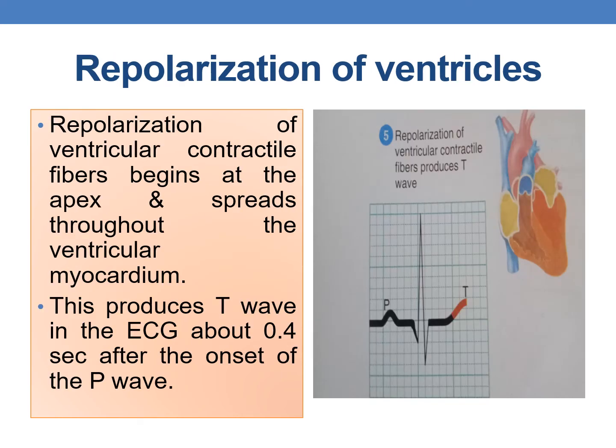Coming to the repolarization of the ventricular fibers, it begins at the apex and spreads throughout the ventricular myocardium. The repolarization of the ventricular fibers produces the T wave in the ECG, which is about 0.4 seconds after the onset of the P wave. Repolarization is indicated by red color.